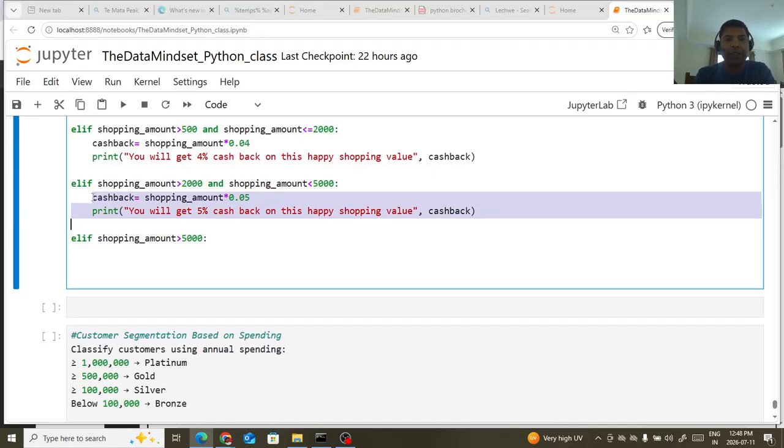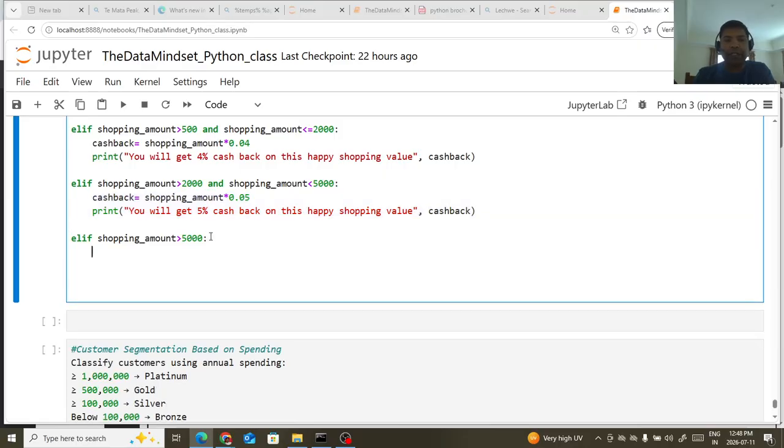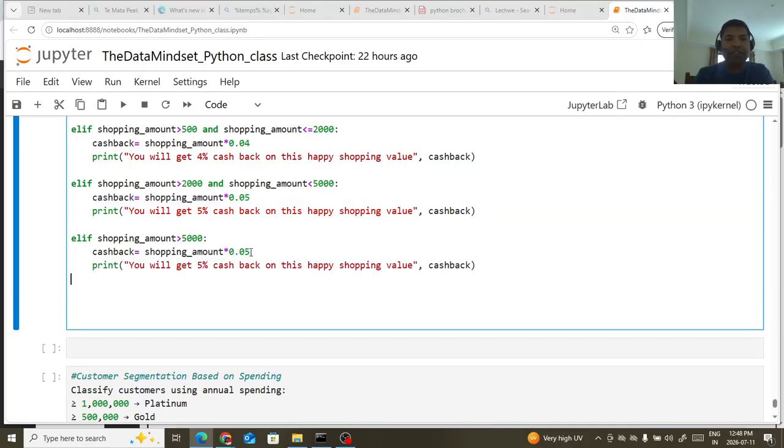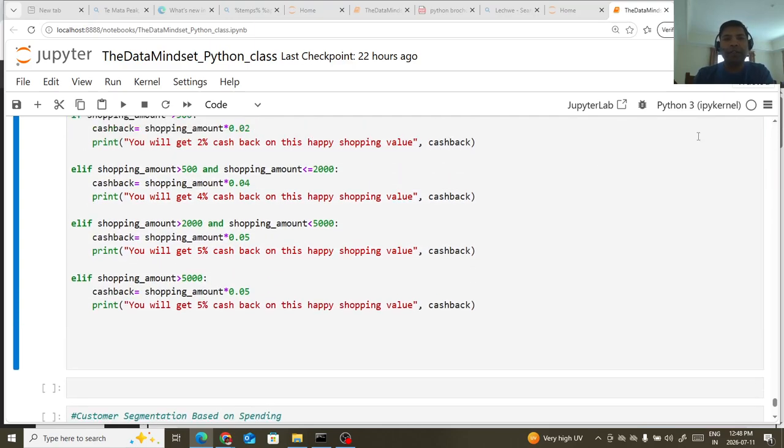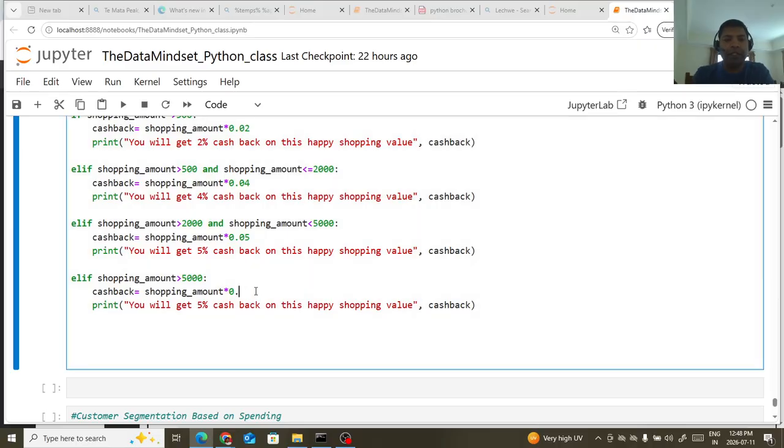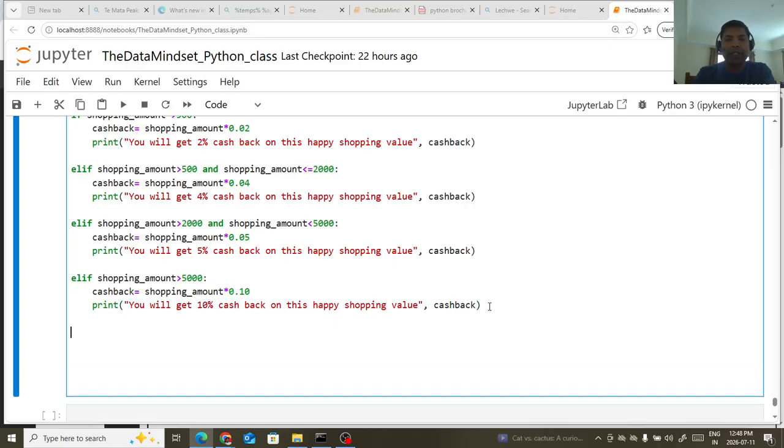I just copy this one, paste it and do the necessary changes. One second, yeah, so it should be the 10%, and here we can see you will get the 10% values, okay, and else,